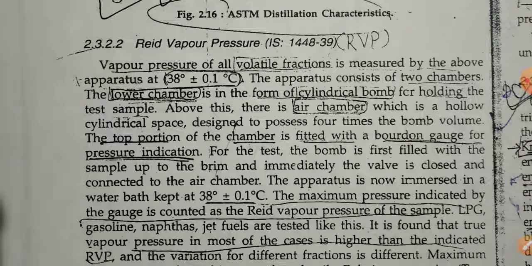Vapor pressure of all volatile fractions is measured by the above apparatus at 38 plus or minus 0.1 degree Celsius, and the apparatus consists of two chambers. The lower chamber is in the form of a cylindrical bomb.